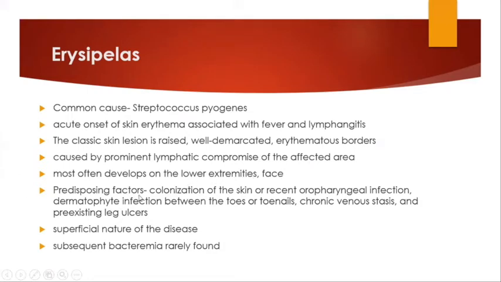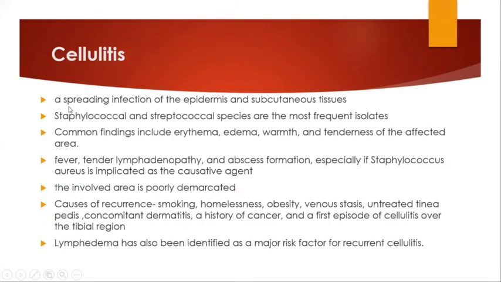The predisposing factors are colonization of the skin or recent oropharyngeal infection, dermatophyte infection in between toes or toenails, chronic venous stasis and pre-existing leg ulcers. There is a very superficial nature of the disease, and subsequent bacteremia is rarely found. Whereas cellulitis is a spreading infection of the epidermis and the subcutaneous tissue.